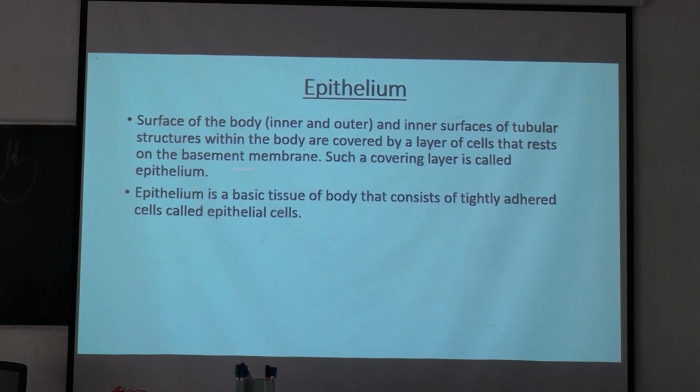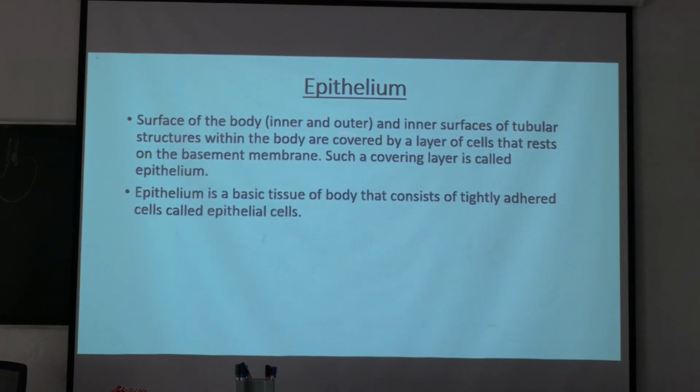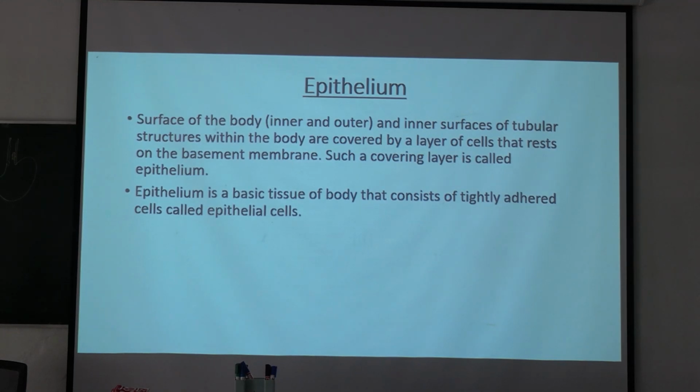Listen carefully. So, where is it present? On the inner and outer surfaces of the body, mainly over the surfaces. Okay? And on the inner surfaces of tubular structures, like the gastrointestinal tract or urinary tract. The inner lining of them is known as the mucosa mainly. Okay, so that is also lined by epithelium. So epithelium is a basic tissue of the body that consists of tightly adhered cells called epithelial cells.